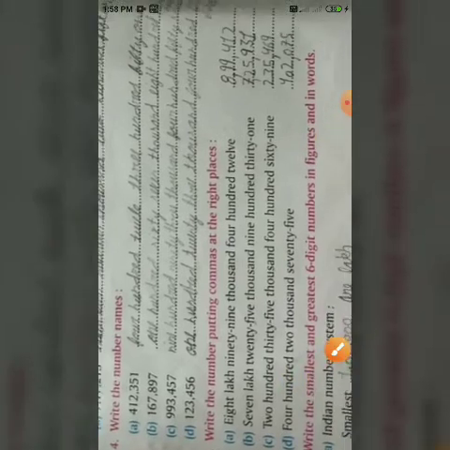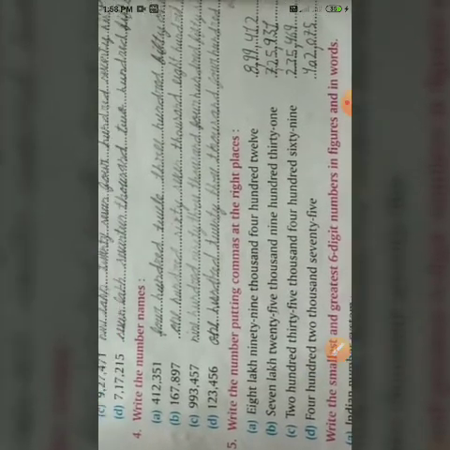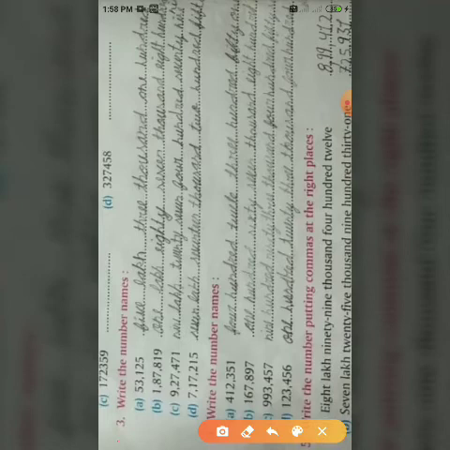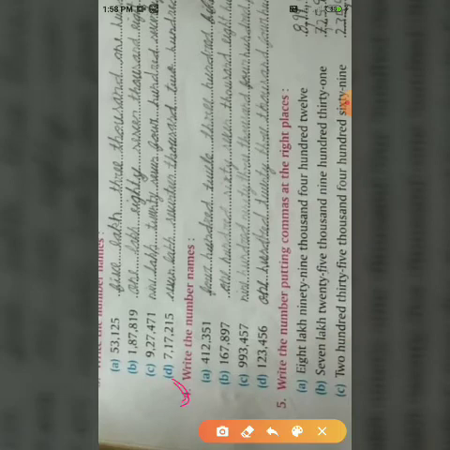Your next question number 4. Write the number names. Similar question, but question 3 was in the Indian place value system, and question 4 is in the international place value system. Both the questions are the same. Write the number names means numeration form we have to write, but these numbers are written in the international place value system. Ones, tens, 100, 1,000, 10,000, 100,000 means 412,351.